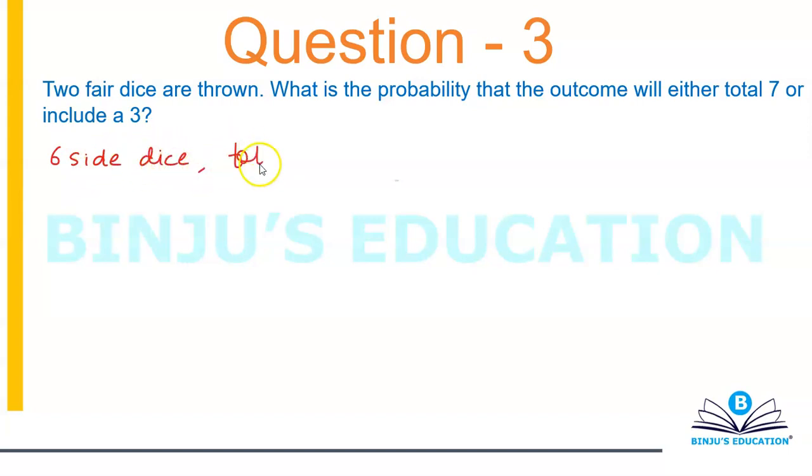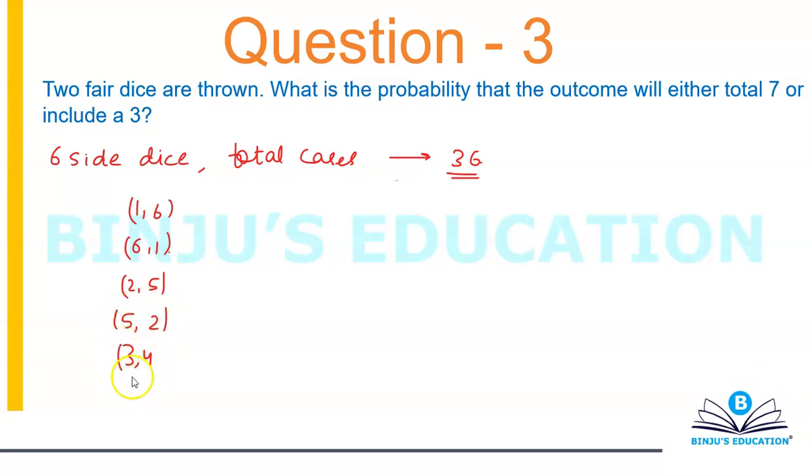That will give me a total of 36 cases. So I'm looking for a sum of 7. So 7 will be 1 6, 6 1, 2 5, 5 2, 3 4, 4 3. Okay, this is going to give me a total of 7.